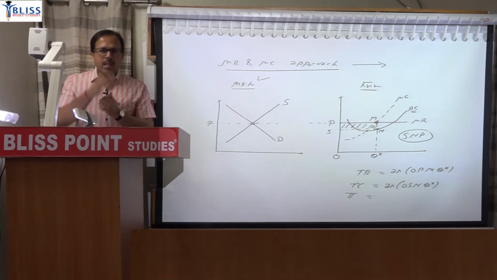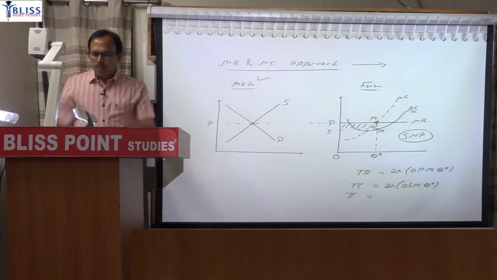So the marginal revenue marginal cost approach is using the concept of average. Initially when I explained that technical note, it just gave you that mathematical reason. Now what is the economic reasoning behind equality of MR and MC?